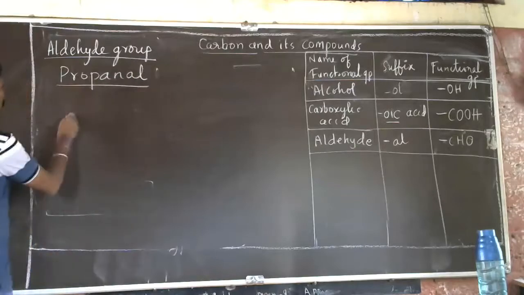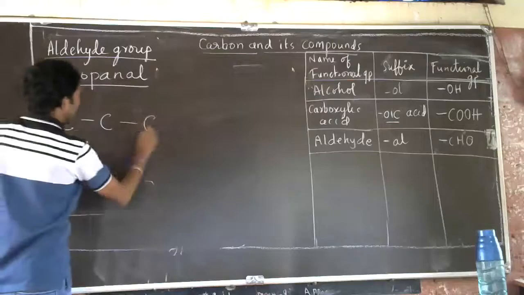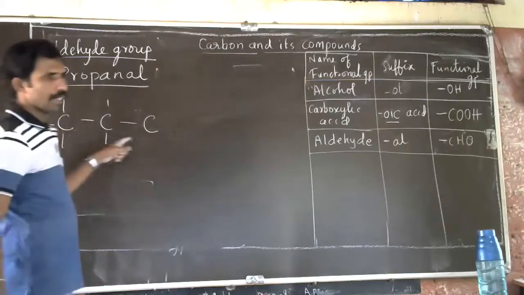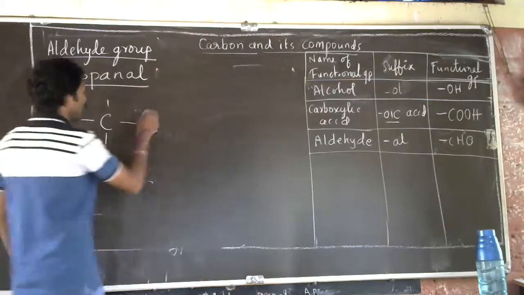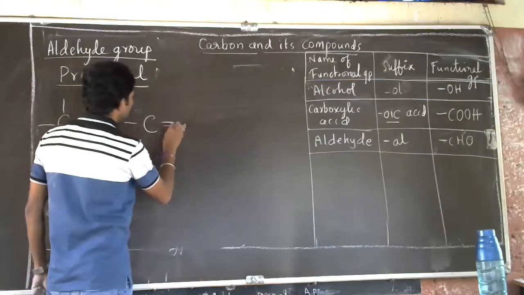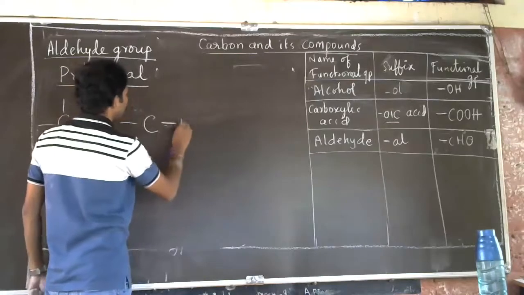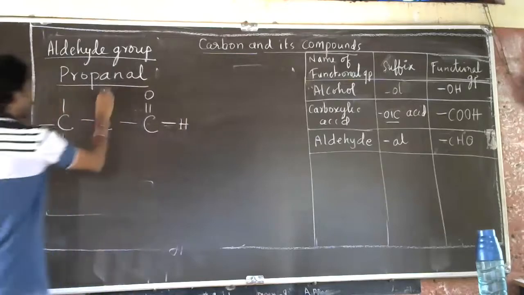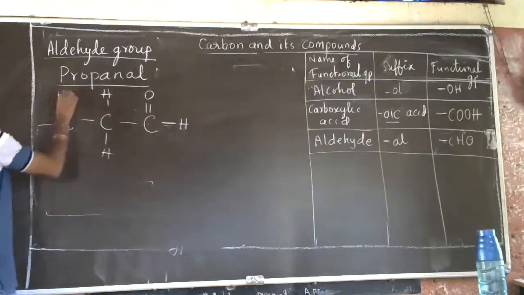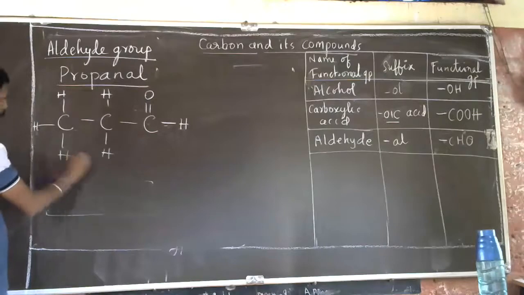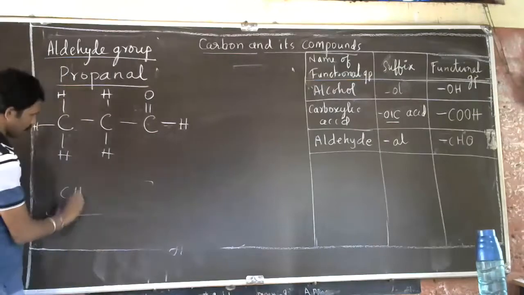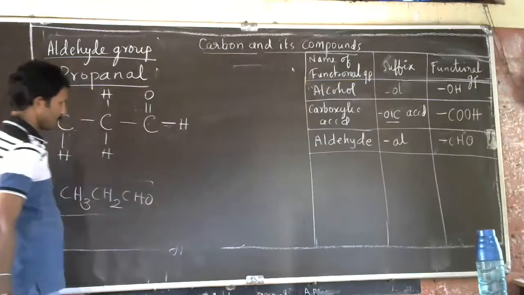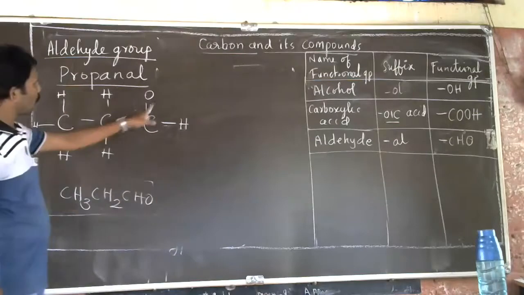Prop means how much? 3 carbon atoms, and the CHO group. So CH3, CH2 and CHO. So O here has a double bond.